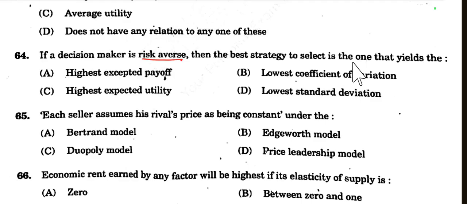The options are: highest expected payoff, lowest coefficient of variation, highest expected utility, or lowest standard deviation. So if a decision maker is risk averse, then the best strategy is the one that yields the highest expected utility. So option C is the right choice, because a risk averse decision maker aims to maximize their expected utility rather than simply maximizing the expected payoff. Expected utility accounts for the decision maker's risk preferences, making it the best strategy for a risk averse individual. So option C is the right choice here.